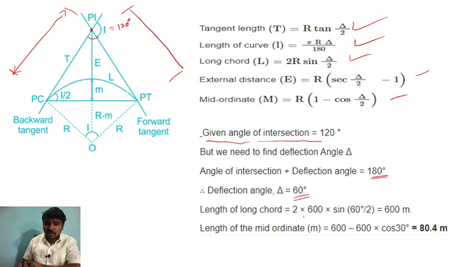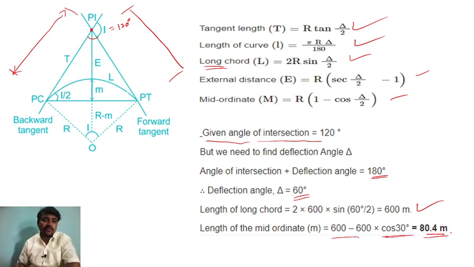So the length of long chord, right? The formula for length of long chord is 2R sin(delta/2), which gives 600 meter. Length of mid ordinate is 600 minus 600 into cos 30, which gives 80.4. So this is the length of long chord. I think you are seeing, this is the length of long chord.